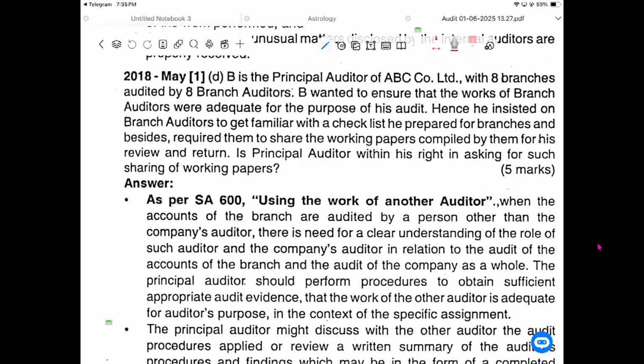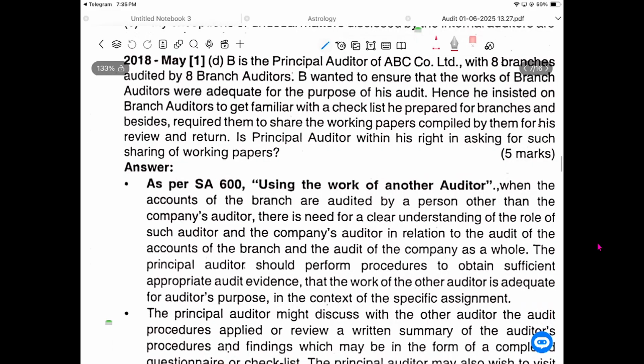First point, the principal auditor will give an audit report. The branch auditor will give an audit report. Now, the one responsible for the whole audit is the principal auditor. So he can use the work of the branch auditor. He can do another audit, a complementary audit, on the branch audit also. At the same time, he may ask how you came to the conclusion. If you give some qualified opinion, how did you arrive at the qualified opinion? What is the point? Why did you qualify the opinion? What are the important points? Please send me the working papers. I will see through it. He can ask.